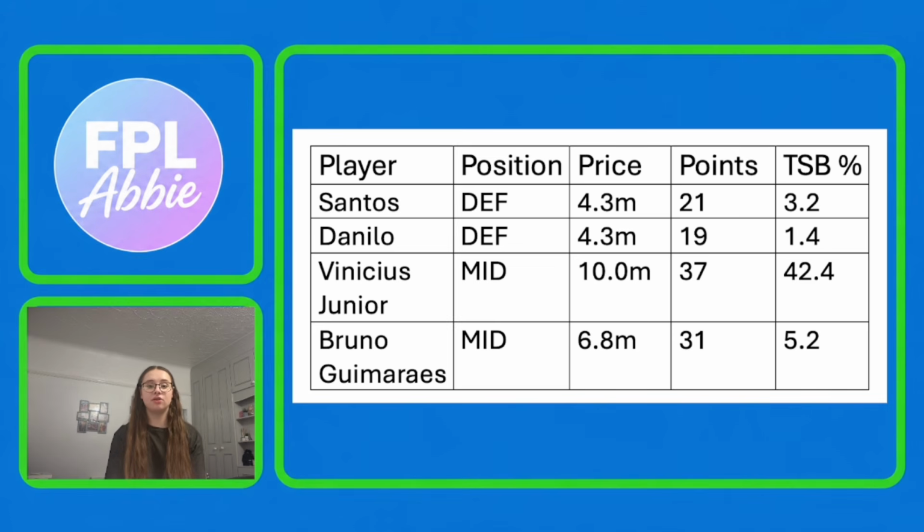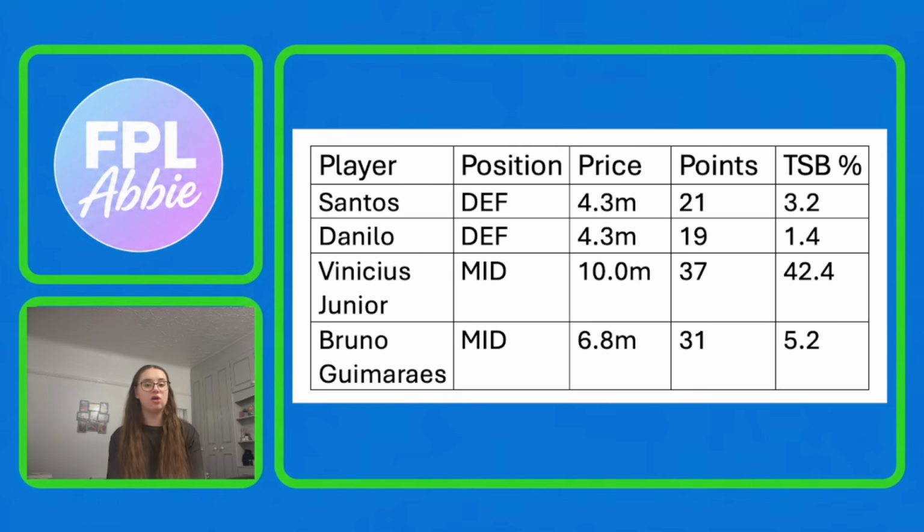I think you can go for either of these options. I think they're both pretty similar. Santos has got a few more points because he has started all of the matches. Danilo didn't play the first half of the first match, but I'm pretty sure he's played pretty much every minute since then. So if you were picking between one of these two, with there not being that much in it, I would probably say if he looks like he's going to stay under 5% owned, then you could go for Santos.